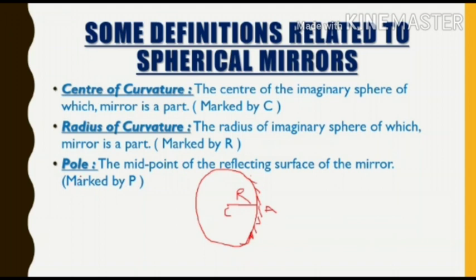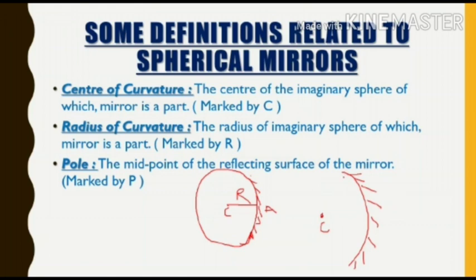Now let's move to pole. What is pole? The midpoint of the reflecting surface of the mirror. Let us take another concave mirror. This is the concave mirror, and this is the non-reflecting side, and this is the center of curvature. This is the radius, as we all know. The midpoint of the reflecting surface, not the midpoint of the imaginary sphere.